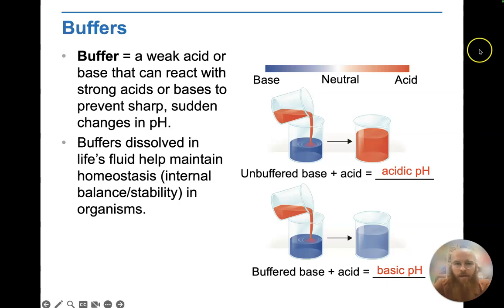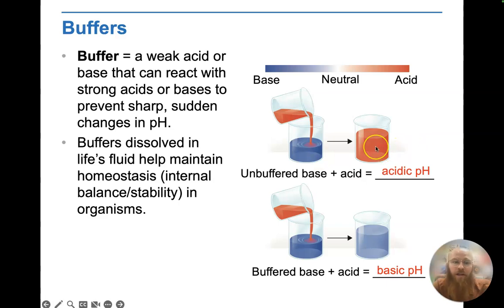And if you look over here at our image on the right, just as an important example, if I've got a solution here in blue that's very basic, right? There's a basic solution, and that basic solution does not have a buffer in it. If I add an acid to that solution, I am not going to be able to prevent any sharp change in pH. And so that unbuffered basic solution will become acidic overall, right?